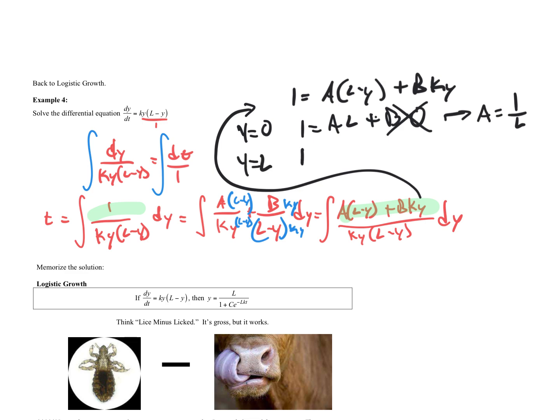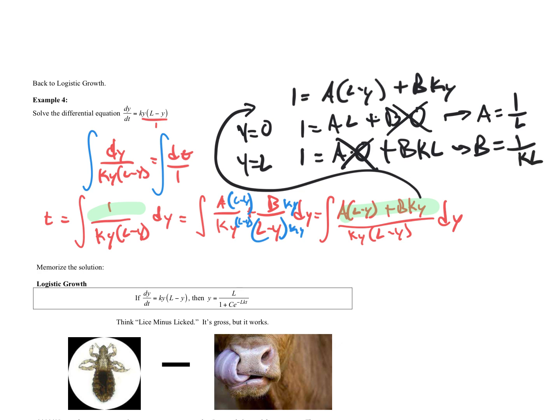L is just a constant. If that's the case, we get A times 0, because we're plugging in L at the top here, plus B times kL. That A term goes away, and so we have 1 equals BkL. Divide both sides by kL, and we get B equals 1 over kL.